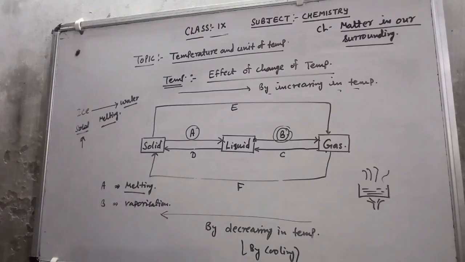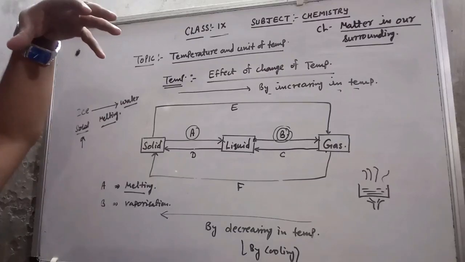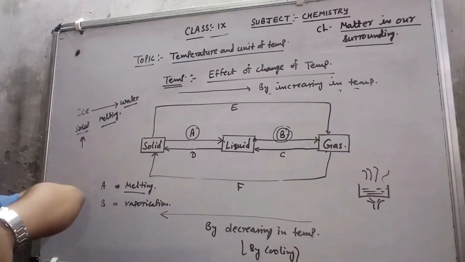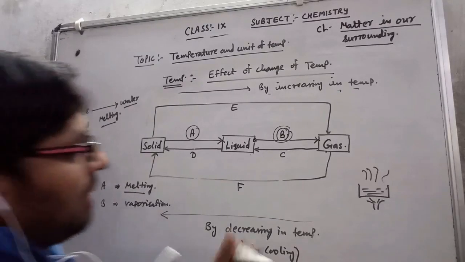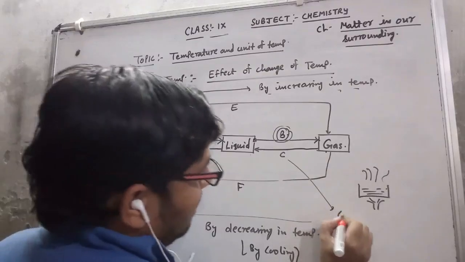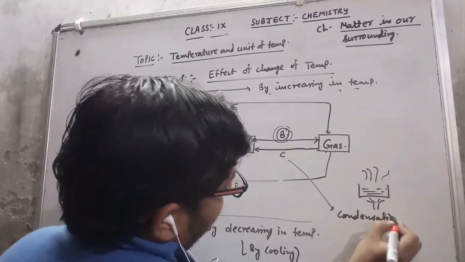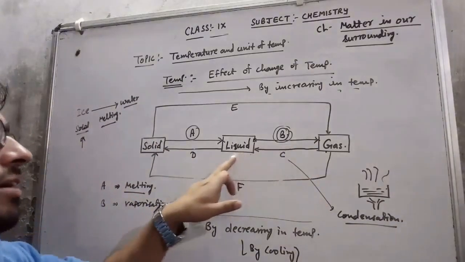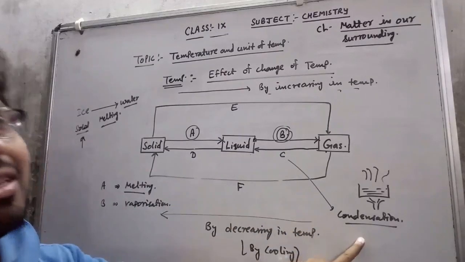Very simple, whenever water vapor is there and it is converted into raindrops, that process is known as condensation. So process C is called condensation. A process in which a gas is converted into liquid on cooling is called condensation.